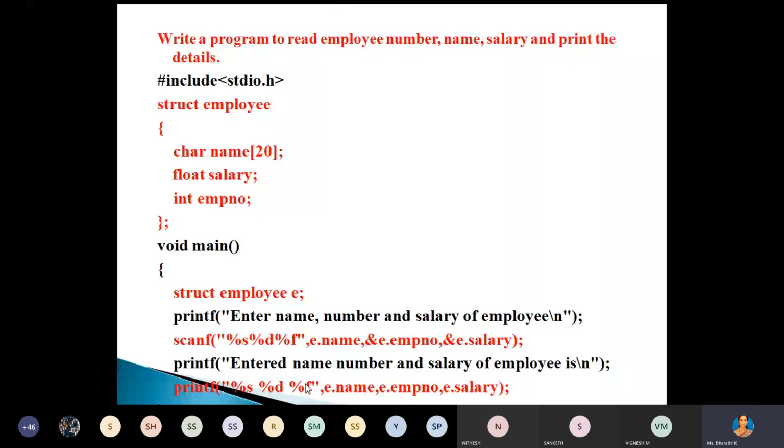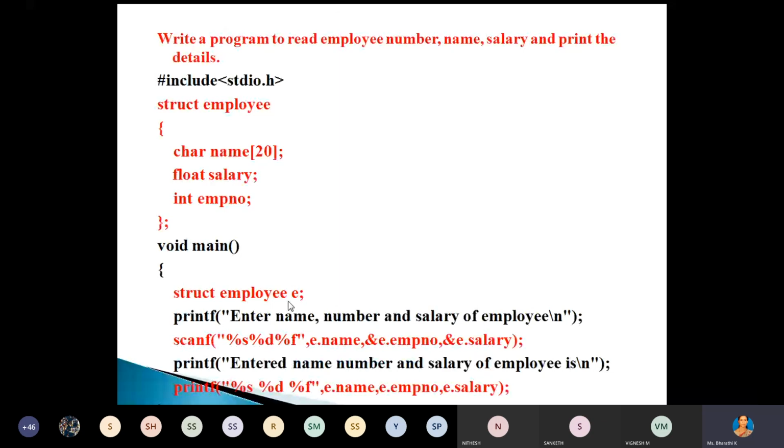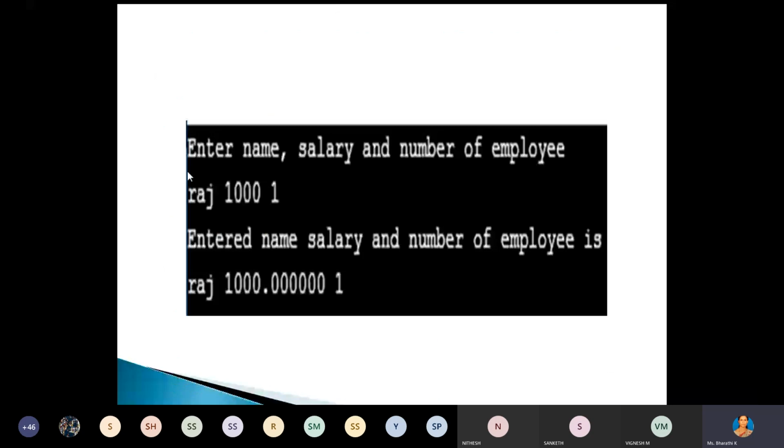Shall I move to the next slide? Okay, here we have the output. First, read the data from the user and display it. See here, while reading the data, we are reading salary as 1000. While displaying, we are displaying as 1000 dot, then six zeros. Why? Because it's a float. That salary variable is floating point type, so after the decimal point, it will display 6 digits, right?